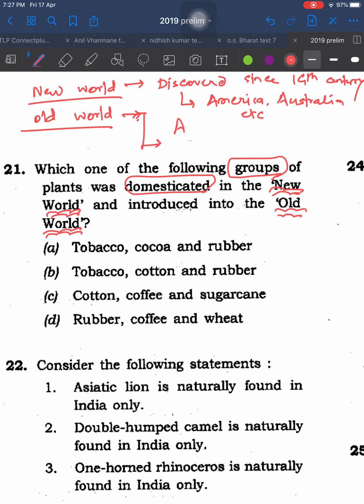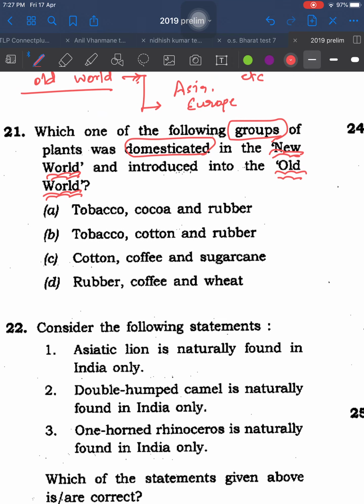It includes Asia, Europe. Asia including China, India, Japan. Europe including the Roman Empire, the Greek empires. Okay. So now with this understanding you can easily solve the question.